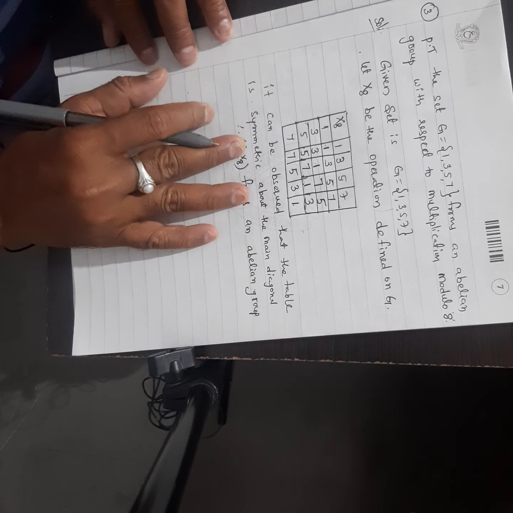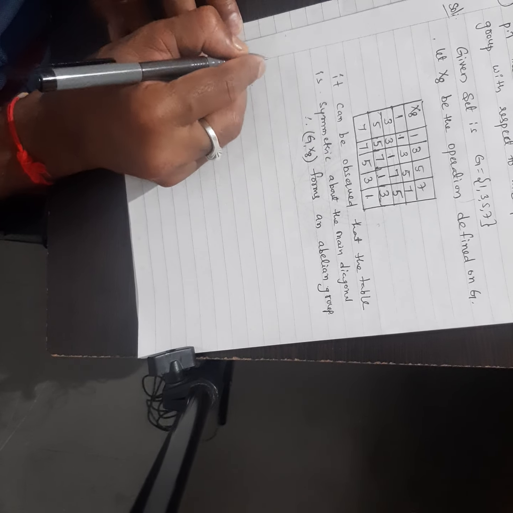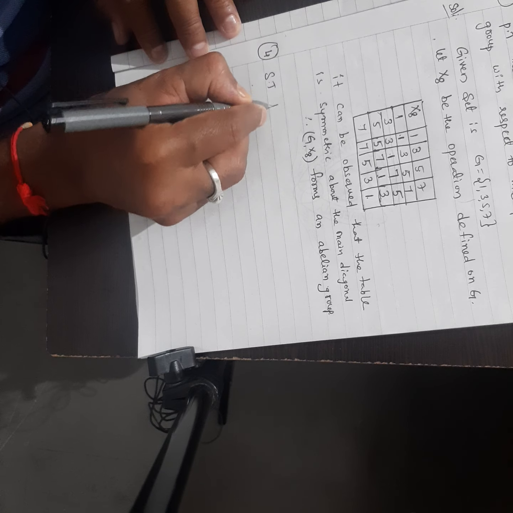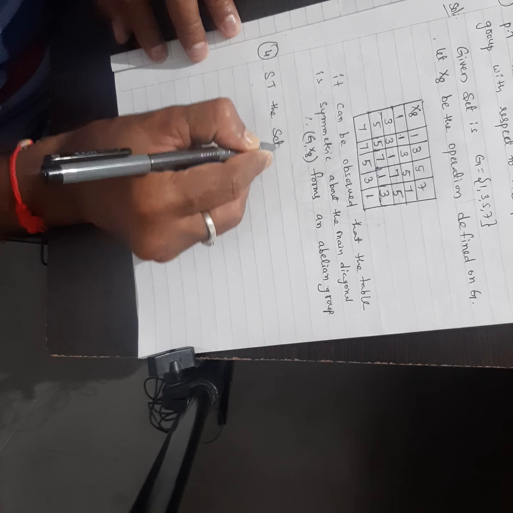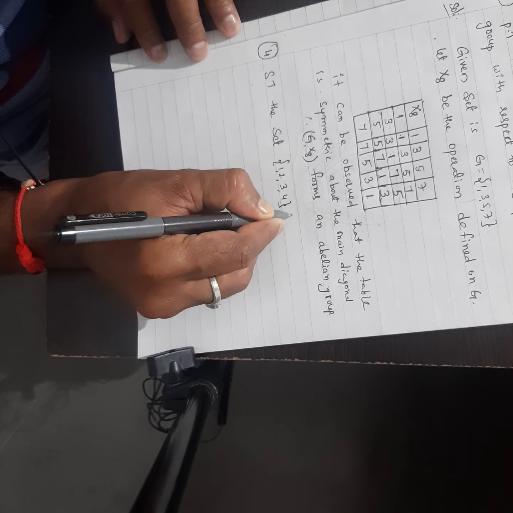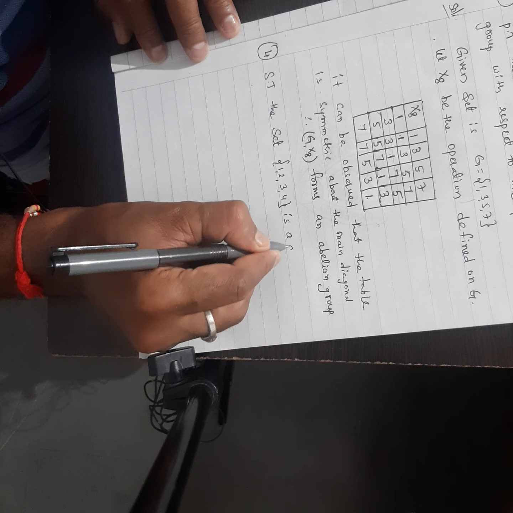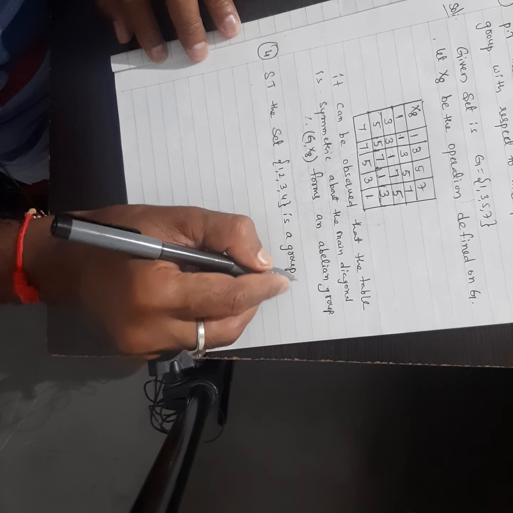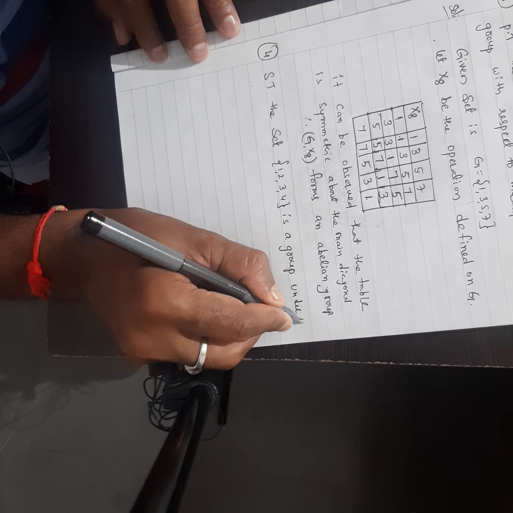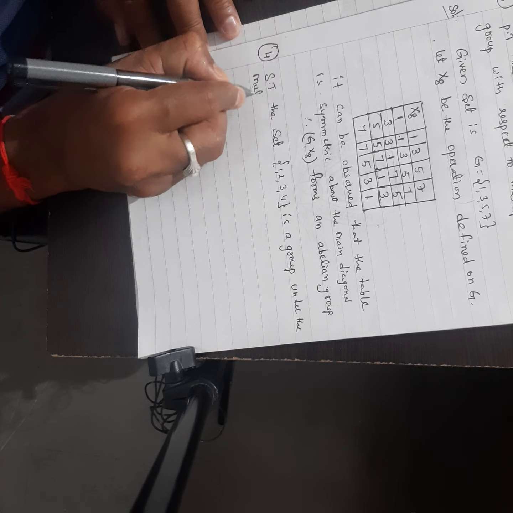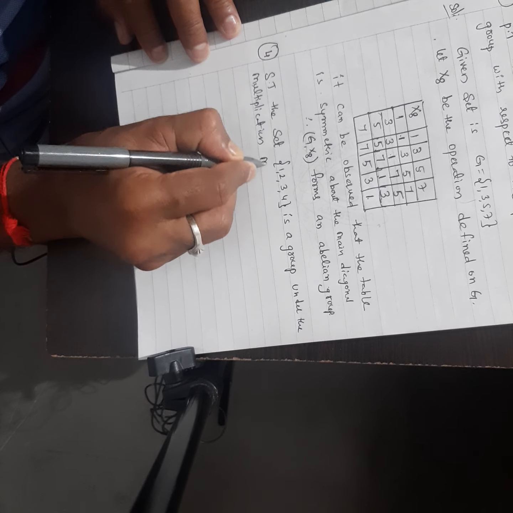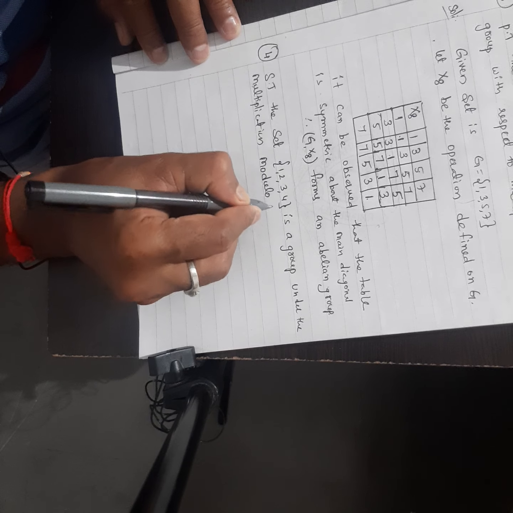So this is our solution. Next problem. Show that the set {1, 2, 3, 4} is a group under multiplication modulo 5.